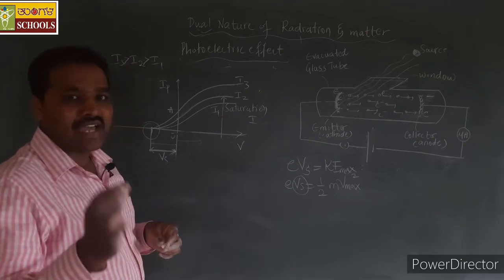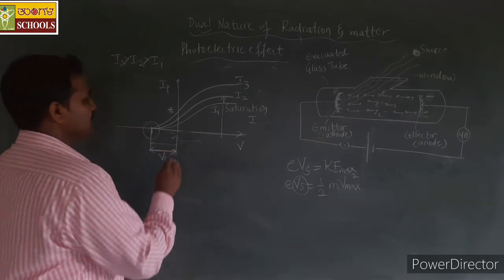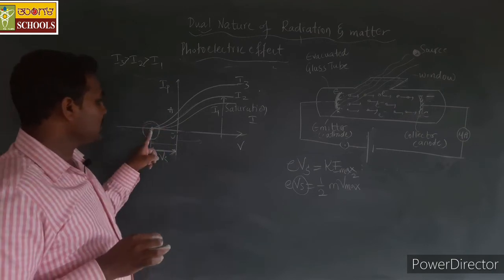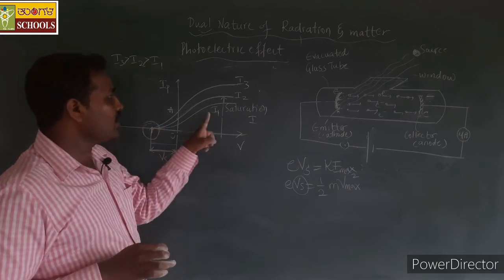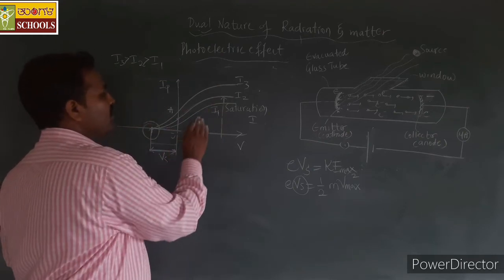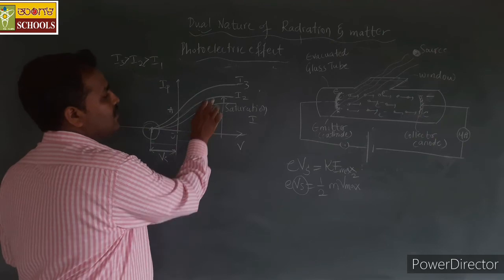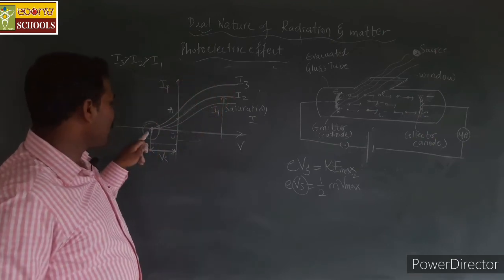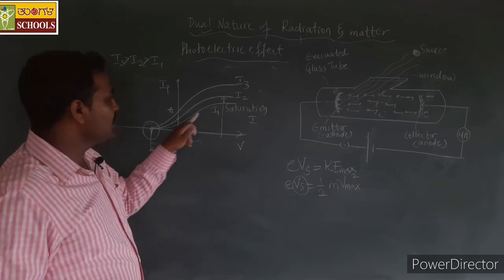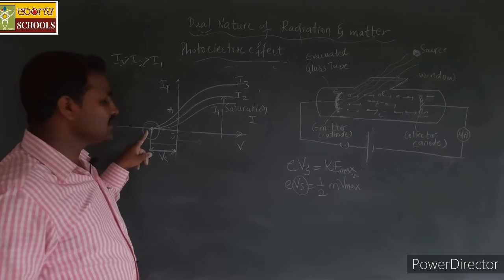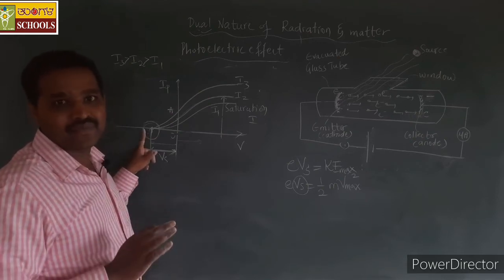Another observation that we can make here is that the stopping potential is independent of the intensity of the light radiation. We can observe that for different values of intensities I1, I2, I3, we have different values of current, but when we observe the stopping potential for these different currents I1, I2 and I3, all these stopping potentials are the same.